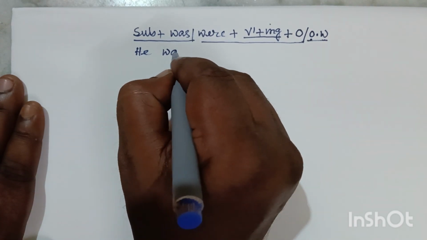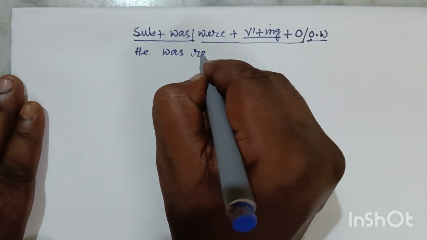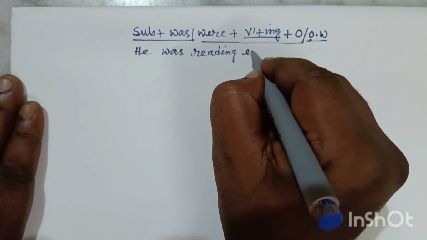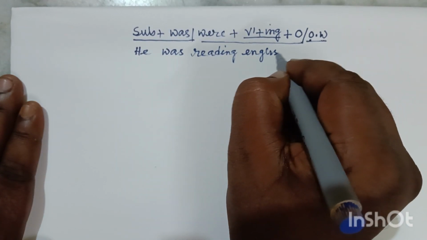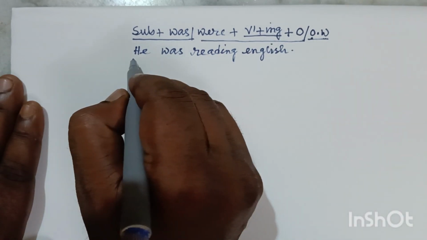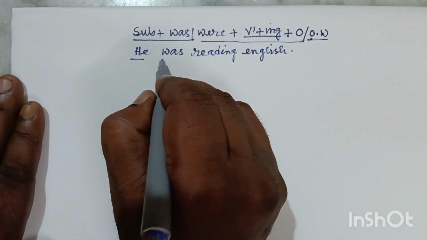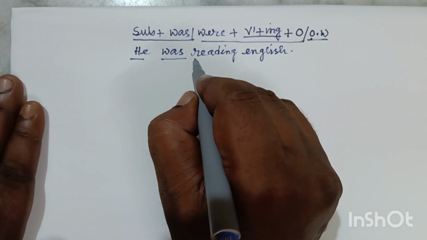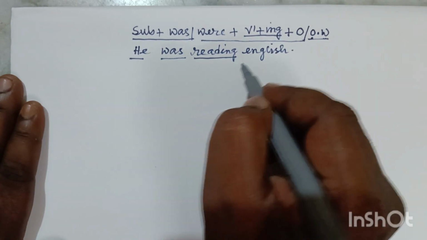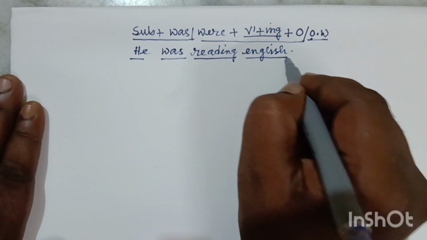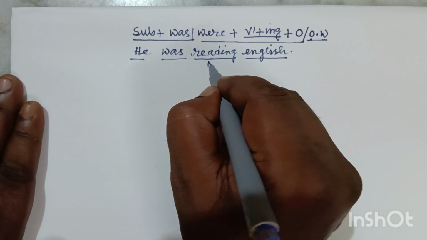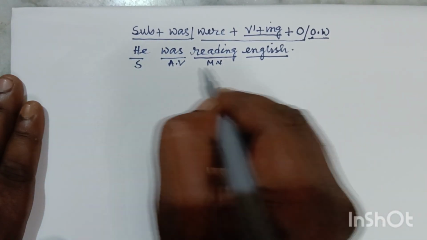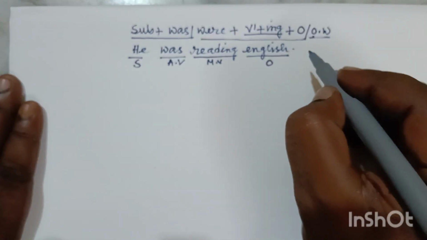Just like this one: he was reading English. He was reading English. So he is the subject. As per the subject, we have written the auxiliary verb was. After that, the ing form, and finally the object. This is the main verb. This is the auxiliary verb. This is the subject, and this is the object.